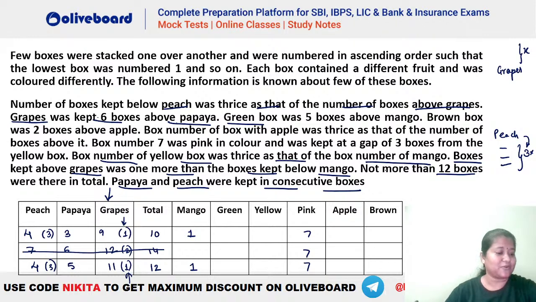ठीक है? चलो. Ma'am, I have made in rows and column. I am not getting your method. Rows and column वाला अच्छा वैसे आपने बताया है नीरज. Here we are just trying it because we do not know how many things we will be getting here, right? This method will be helpful when we have a lot of cases in here, let's say, if the number of boxes in here was greater. अगर मान लो अभी तो 12 मिल रहा है, अब मान लो 50 boxes मिलेगा नीरज. So if we get 50 boxes, will you be making a stack of 50 boxes every time? So that is why we have made a tabular method here.